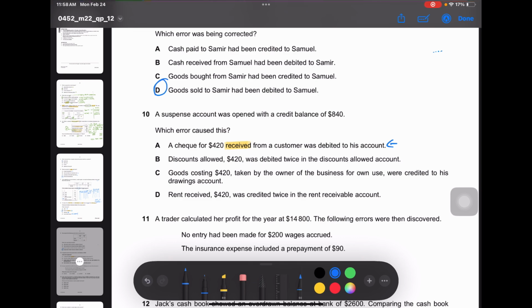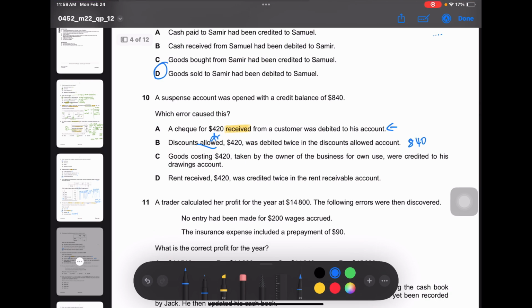Discount allowed $420 was debited twice in the discount allowed account. So if it was debited twice, it would have been $840. But then, since it's debited twice in the discount allowed account and discount allowed is an expense, it would have been debited. So the credit balance is not harmed here.